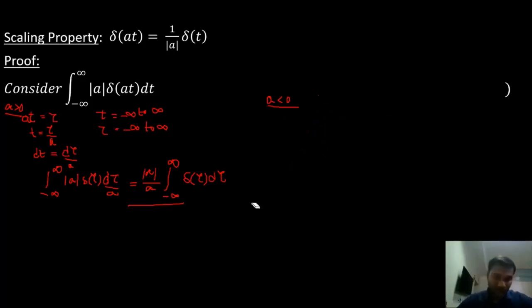So now we'll look at a less than 0. When a is less than 0, we'll do the same substitutions. In place of at, I'm going to substitute tau. So t is equal to tau by a, dt is equal to d tau by a, and t goes from minus infinity to infinity. Those are the limits.